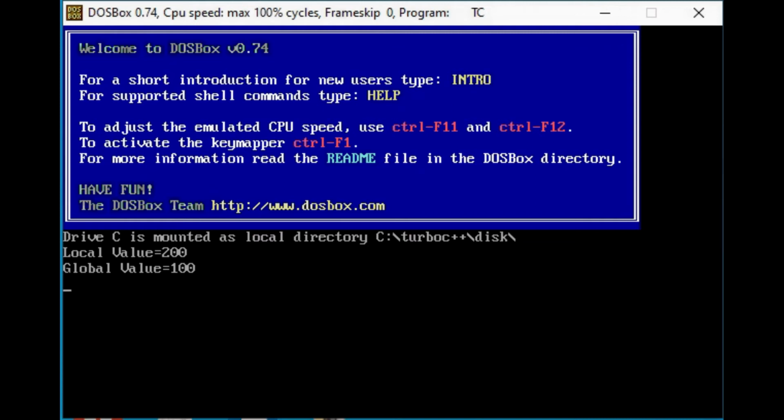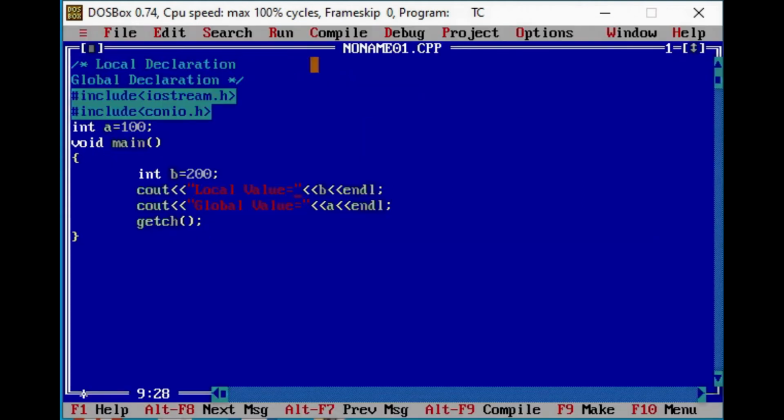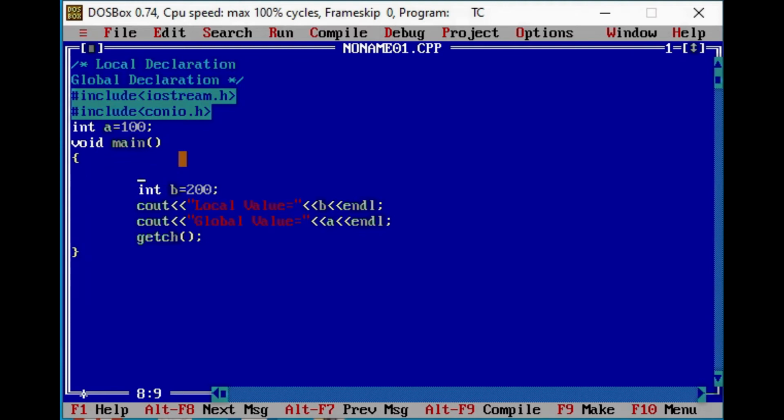So here you can see in the output, local value is equal to 200 and global value is equal to 100. Okay, so here I am just adding a function clear screen to clear the output screen. So here we have printed both the values, local value and global value.